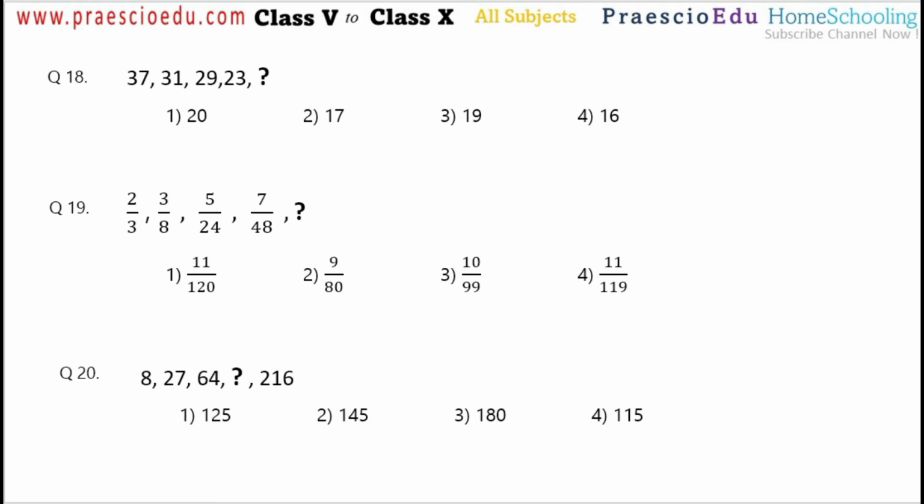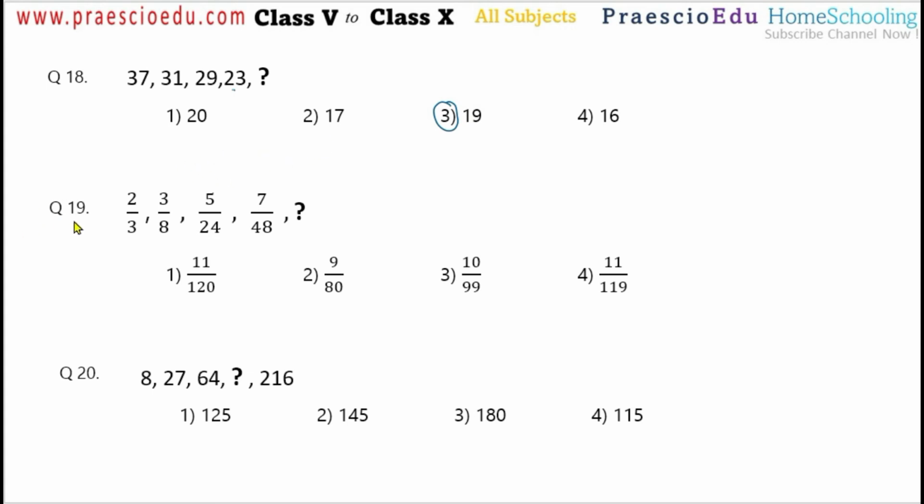Question number 18, 37, then 31, then 29, then 23. So all are prime numbers but in descending order. So after 29, 19 is a prime number, so option number 3 is perfect, or we can say the correct one for this series.